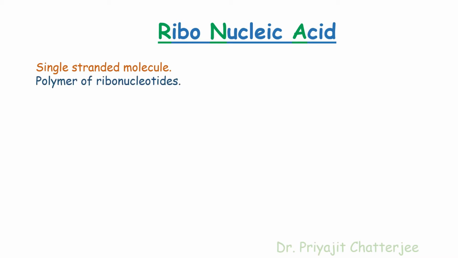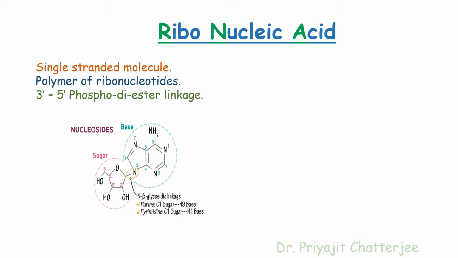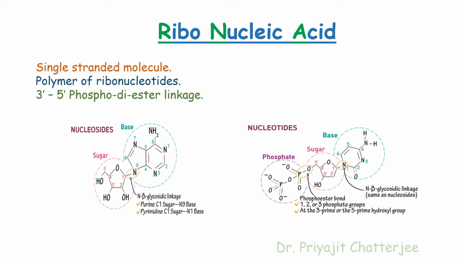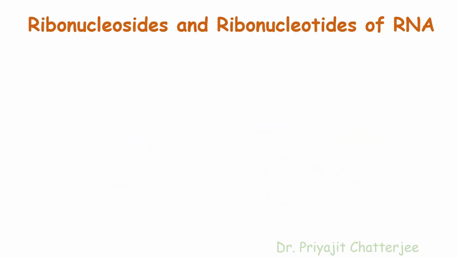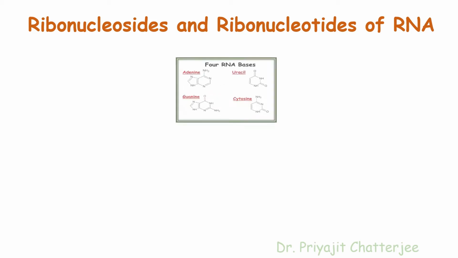It is a polymer of ribonucleotides, or a polyribonucleotide connected by 3' to 5' phosphodiester linkage. We know the concept of nucleoside and nucleotide. We know the four types of bases found in RNA are adenine, guanine, uracil and cytosine.